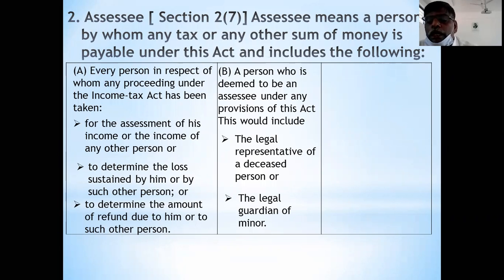First, in the first category, the real person is the assessee. In the second category, they are the deemed assessees. They are the representatives of others. One more thing I want to explain here. The legal representative of the foreigner is also a deemed assessee. Next, the third category is